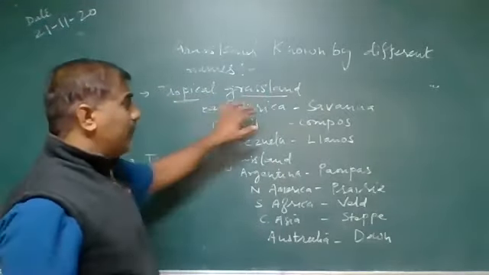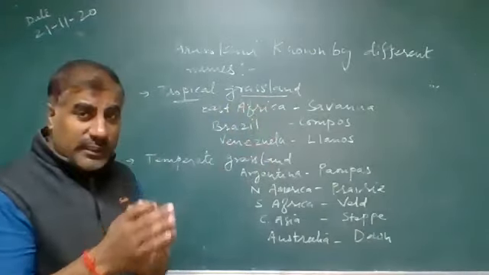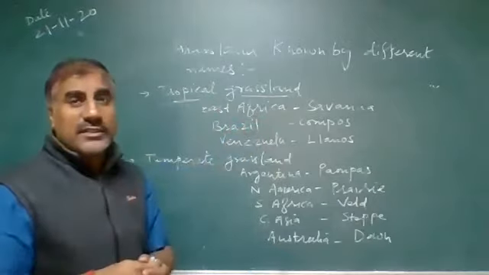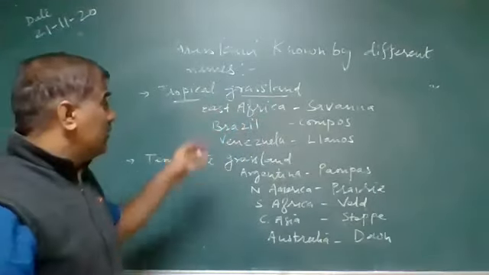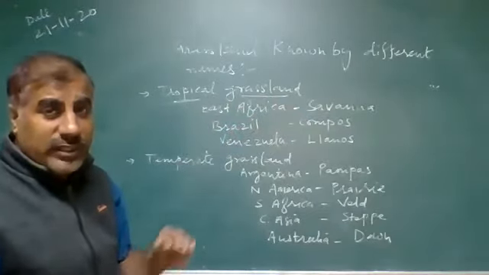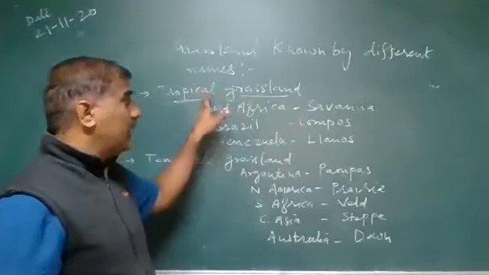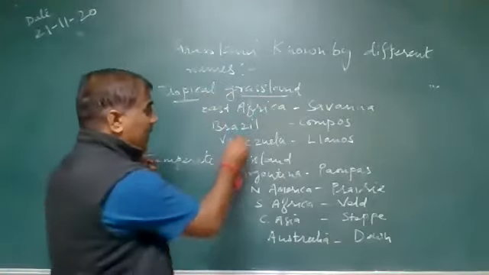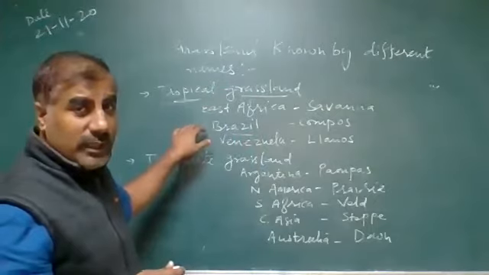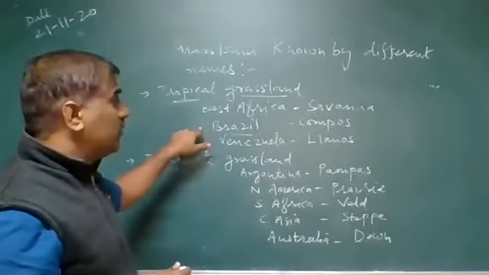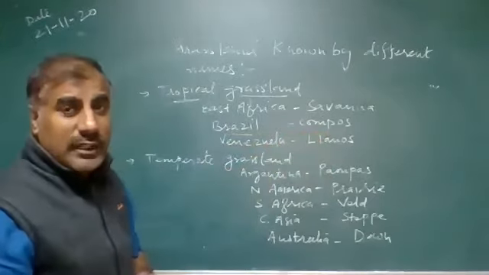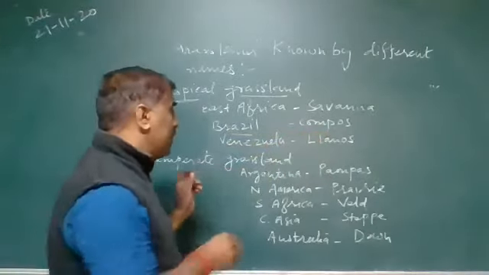In East Africa, the eastern part of the African continent, such grassland is known as the savanna grassland. In Brazil, close to the equator, the equator passes through Brazil, the grassland is known as the Campos grassland.